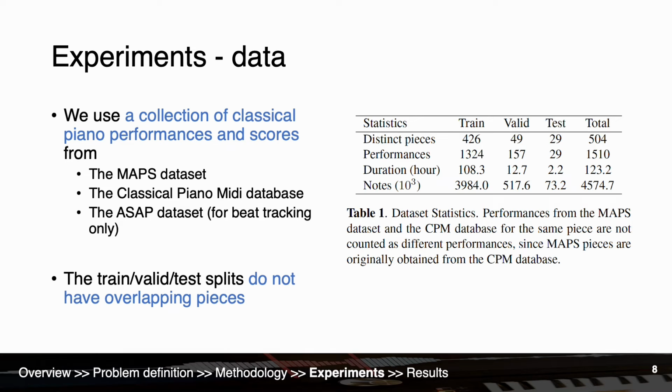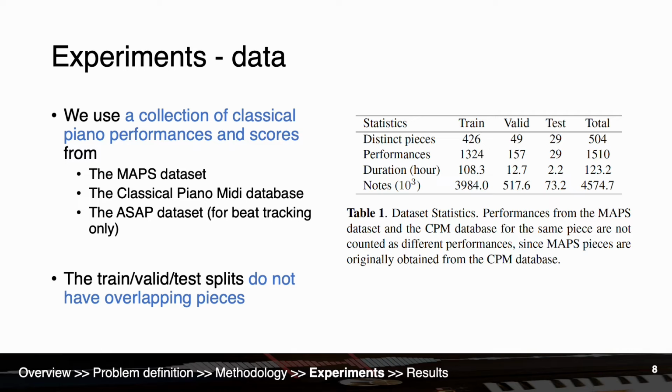In our experiments, we use a collection of classical piano performances and scores from three sources: the MAPS dataset, the classical piano MIDI database, and the ASAP dataset. Due to the lack of note level alignment annotations in the ASAP dataset, we use it for beat and downbeat tracking only.